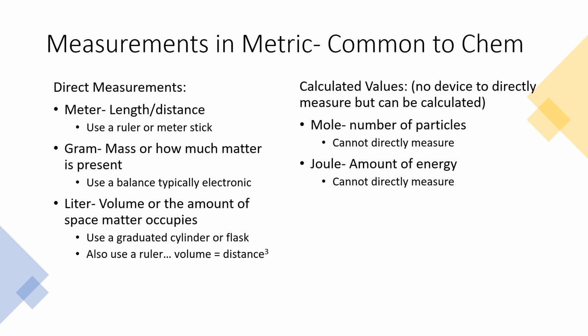We also will use liters. Liters are a volume or amount of space that matter occupies. Typically, if we're measuring liquids, we will use a graduated cylinder or a flask to measure volume. But if you have a regular shaped object, like a cube or rectangle, we can also use a ruler because the volume is the same as distance cubed. So we could take the length times the width times the height and get our volume that way.